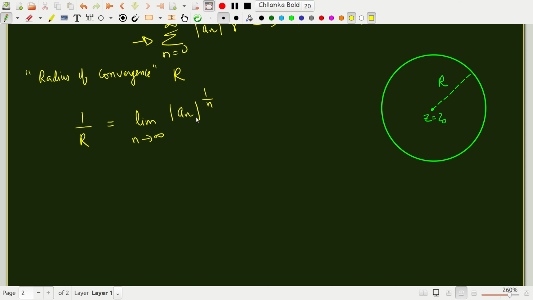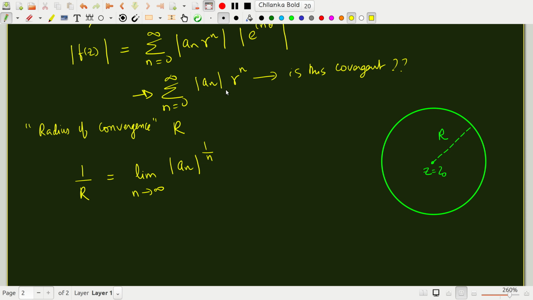Now when a n becomes large as you go further and further in the series, and you are raising it to the power 1 over n, then 1 over R will become larger, because 1 over R is just an addition of all these things.